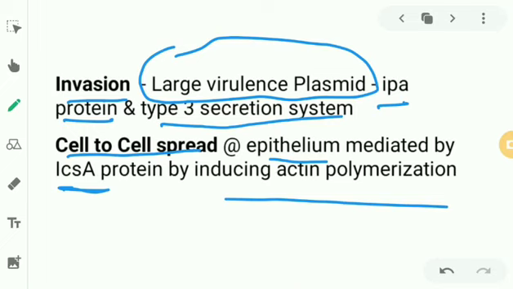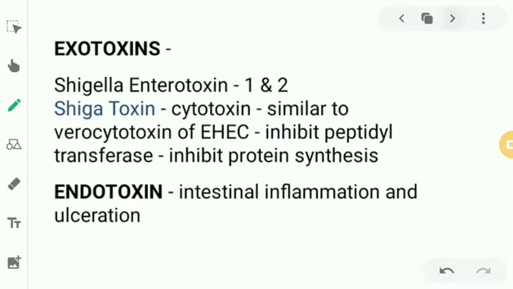So basically, by means of actin polymerization, coded by the IcsA protein, this can cause cell-to-cell spread in the epithelium. Okay, so we have already discussed these points in this diagram as well.